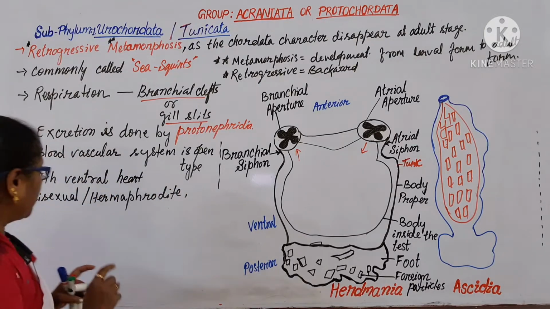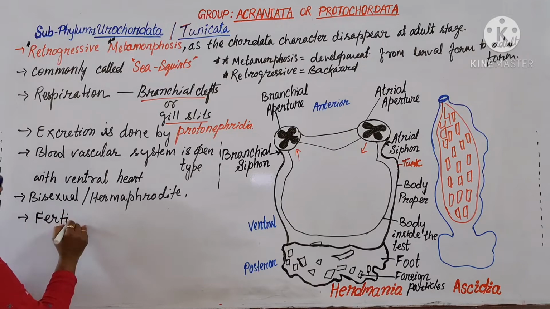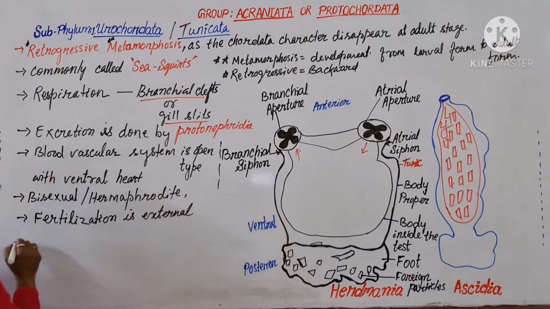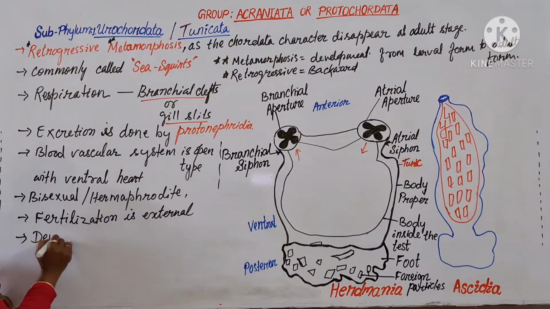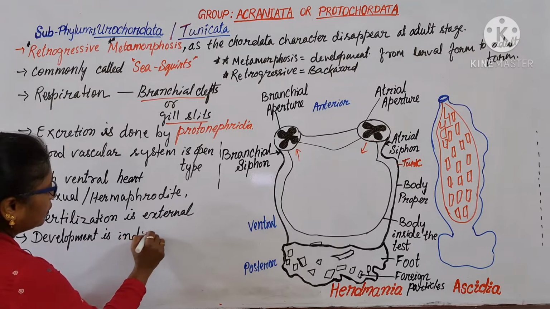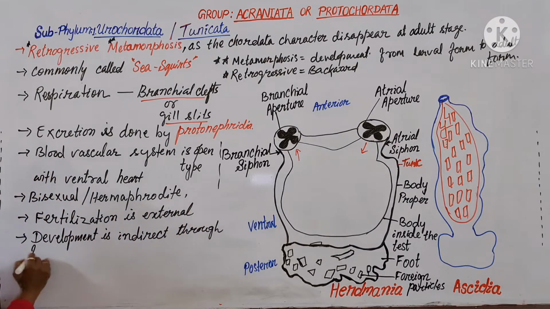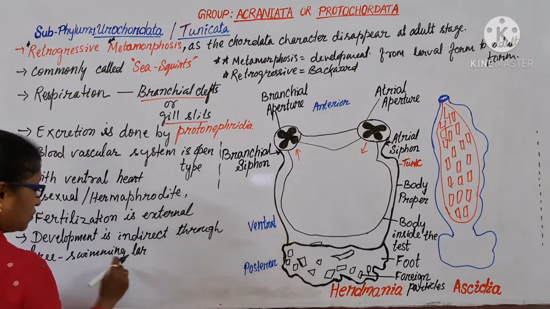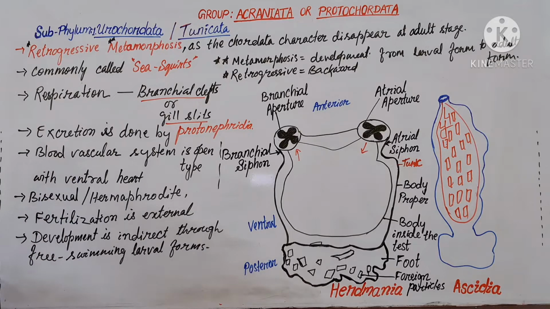But the fertilization is external, and as we discussed already, the development is indirect through a tadpole-like larva, the free swimming Ascidian tadpole larva.